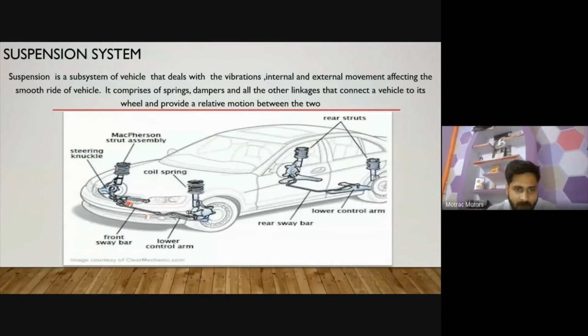Okay, this front part is a sway bar, also known as an anti-roll bar. A participant asked what an anti-roll bar is. It comes in the suspension department. In the further slides we will discuss it briefly: what the work of the anti-roll bar is, how it works, and what the reason for it is.